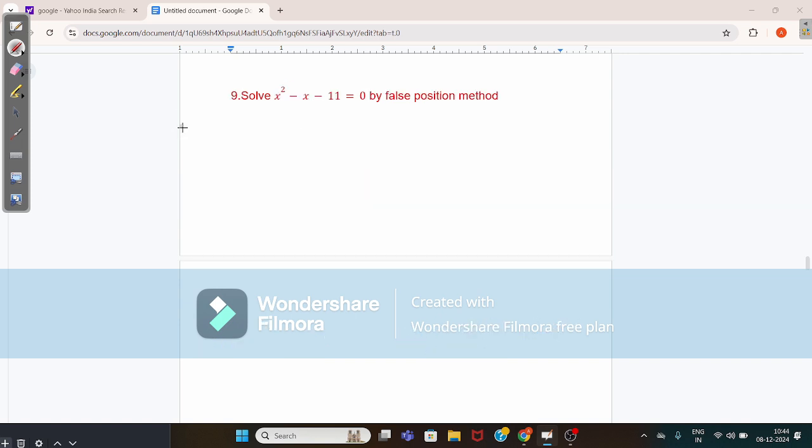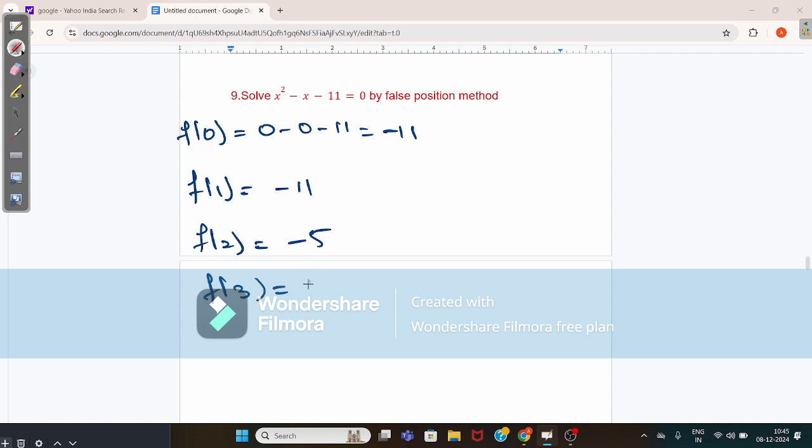Consider here f of 0, which gives the value 0 minus 0 minus 11, it gives the value minus 11. F of 1 also gives the value minus 11. F of 2 gives the value here minus 5. F of 3 value minus 6. F of 4 value is 1 here. So the root of this equation lies between 3 and 4.